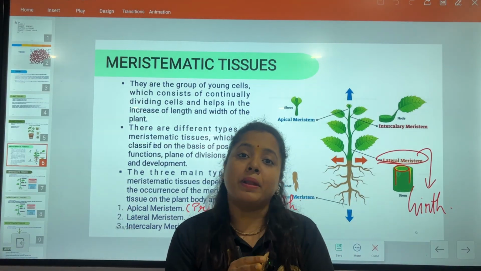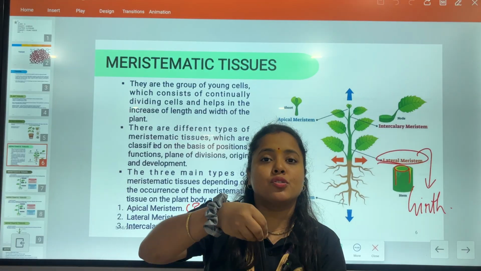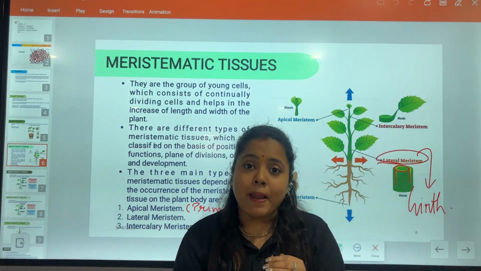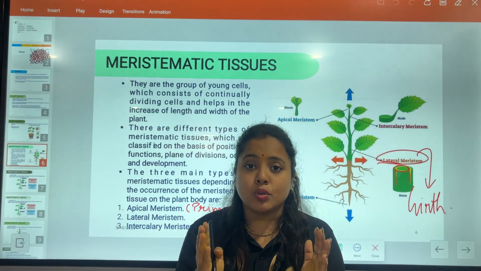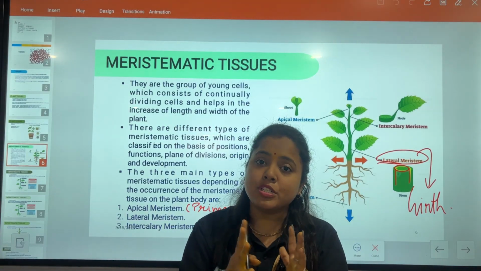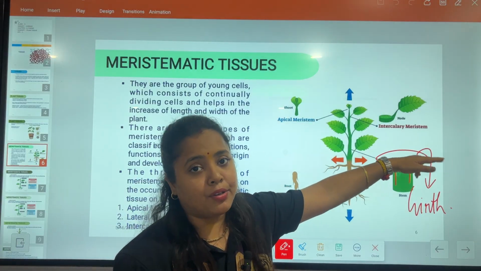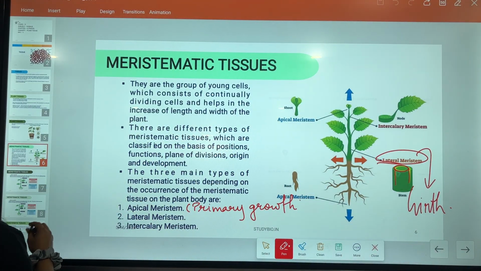When the plant is new, the girth of the stem is very minute, very thin. But when the plant starts growing, the girth is also increasing. Its diameter also increases. Because of what? Only because of this lateral meristematic tissue, right? So these are the things which you have to learn.